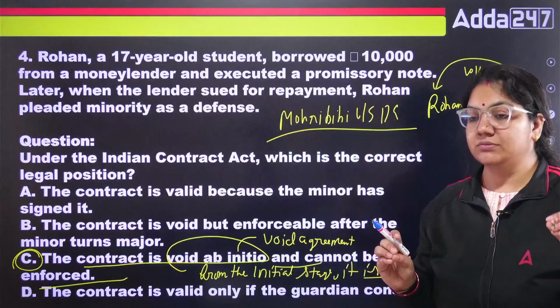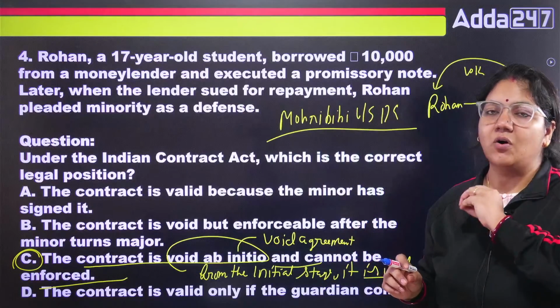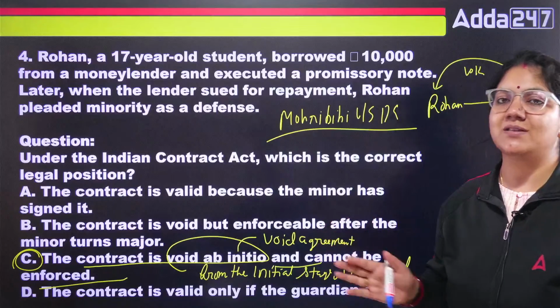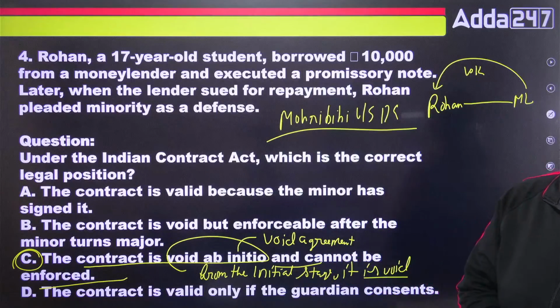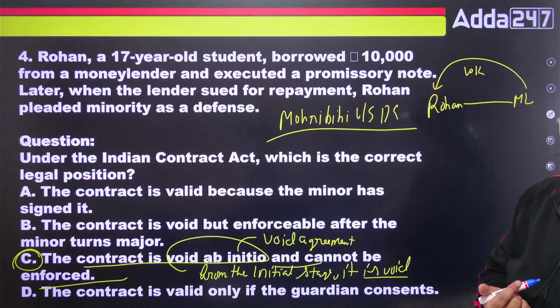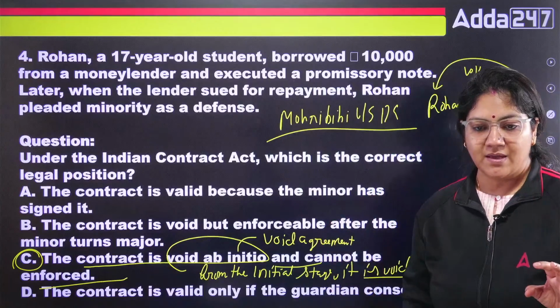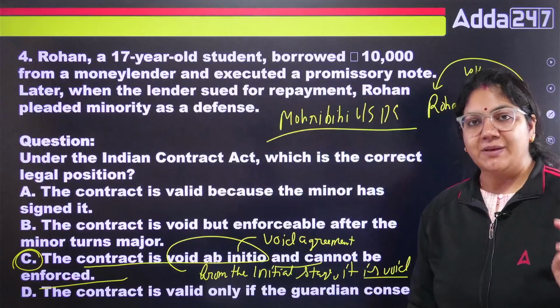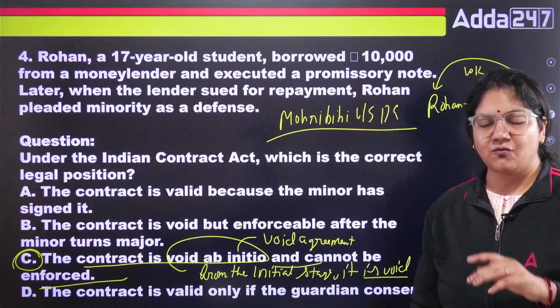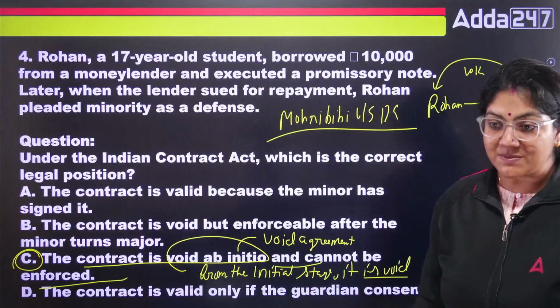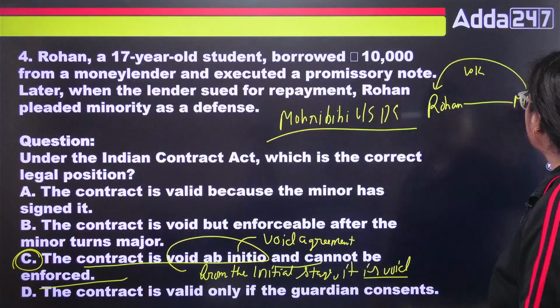Just try to learn all the concepts from this question and answer session also. Any doubt, class, till now? Void agreement, voidable contract, valid contract, void ab initio. These are the terms that we have to remember.